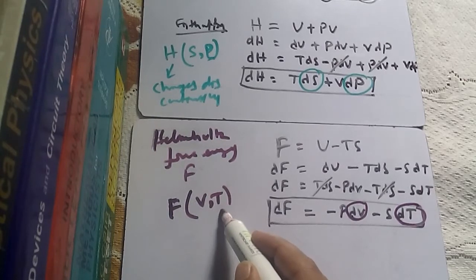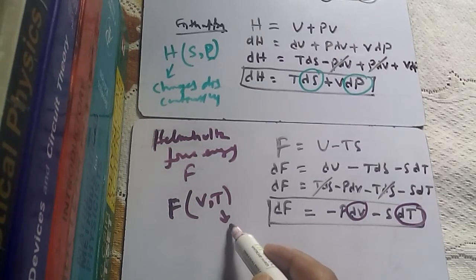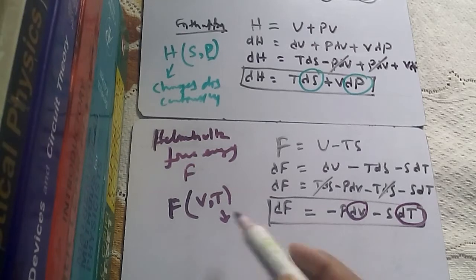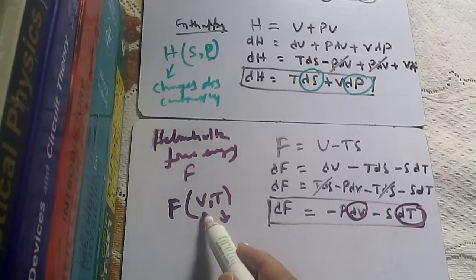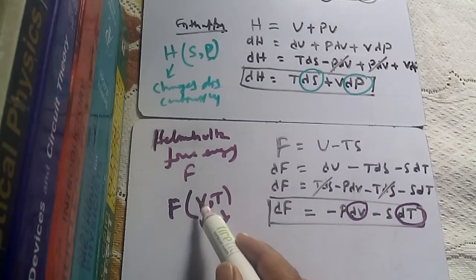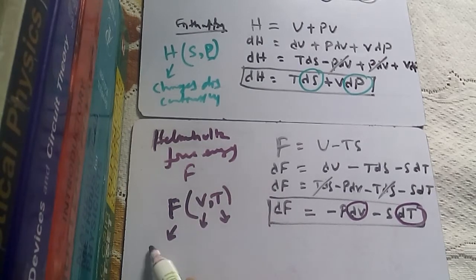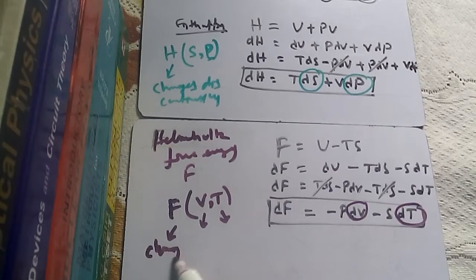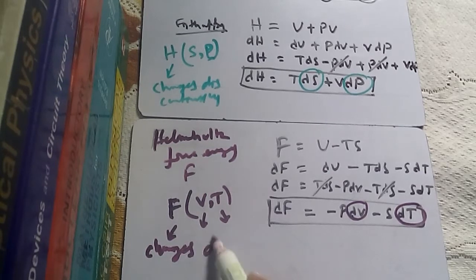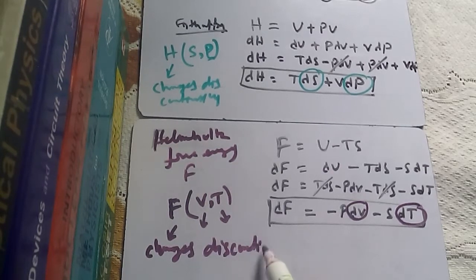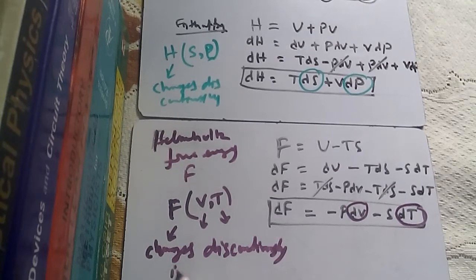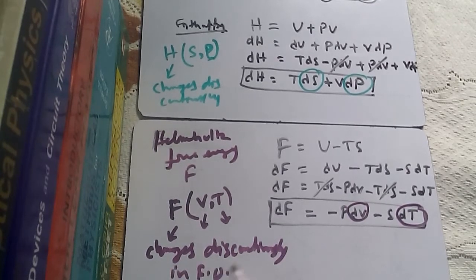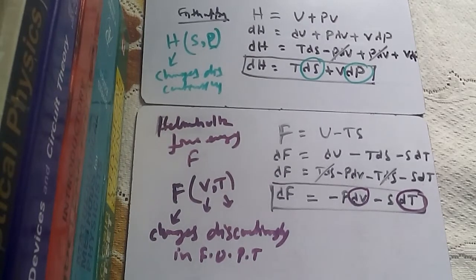Now temperature in a first order phase transition is constant, as we have already seen, but volume changes discontinuously. So since one of the variables changes discontinuously, the Helmholtz free energy also changes discontinuously in a first order phase transition. Okay, now let us move to Gibbs free energy.